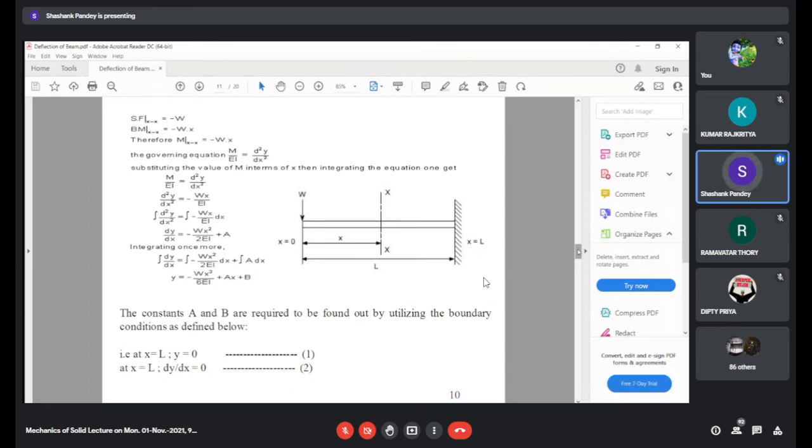So we are interested in determining these integration constants using our boundary conditions. The boundary conditions, obviously you can look from the figure. At x is equal to L, deflection is 0. There will be no deflection at the fixed end. So at x is equal to L, y is equal to 0. We have one more boundary condition at x is equal to L, that is, at the fixed end of the beam, the slope is also 0. Since there is no deflection at this point, the slope is also 0.